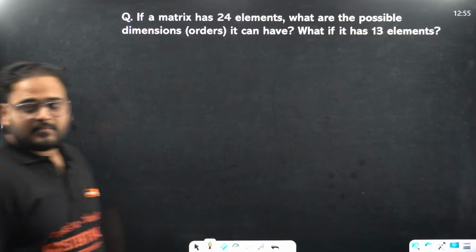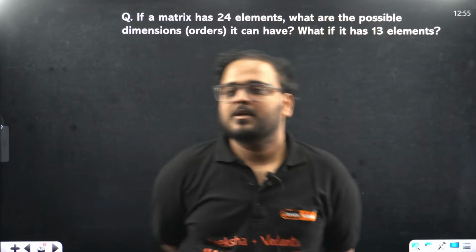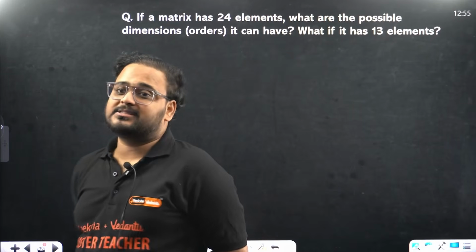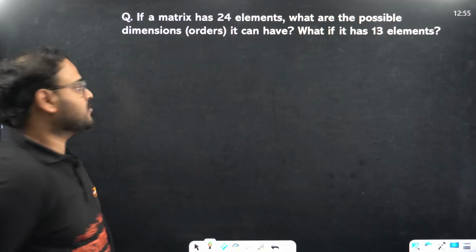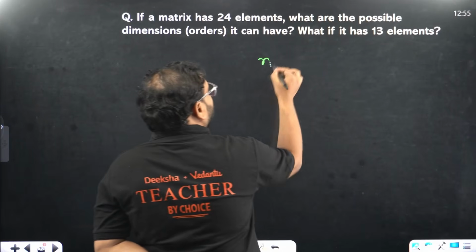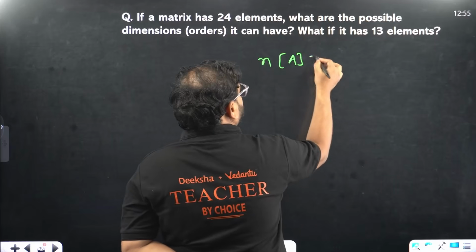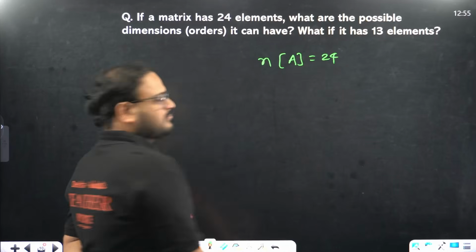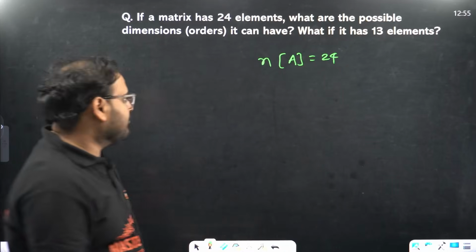Okay, let's look at some questions now. If a matrix has 24 elements, what are the possible dimensions or orders of this matrix? Basically, the number of elements in this matrix is 24. There's no symbol as such, it's just some writing for reference.